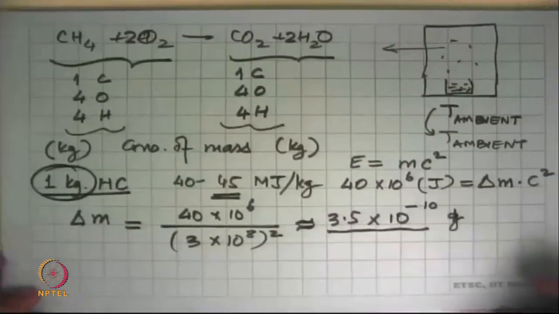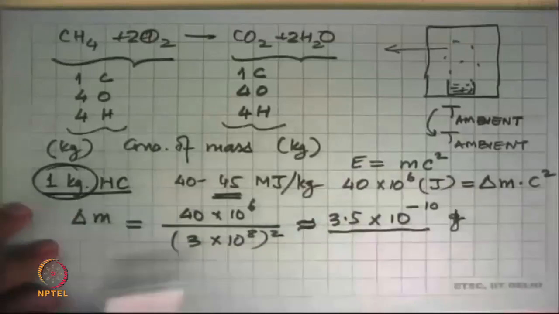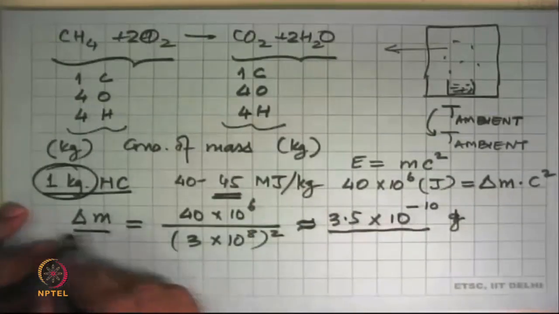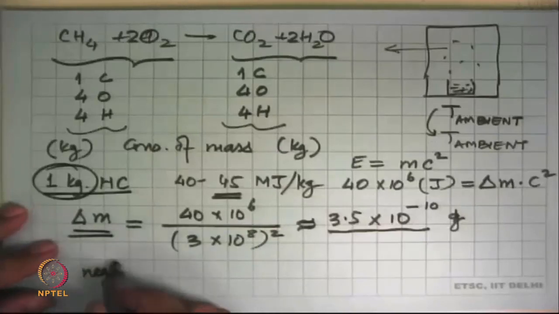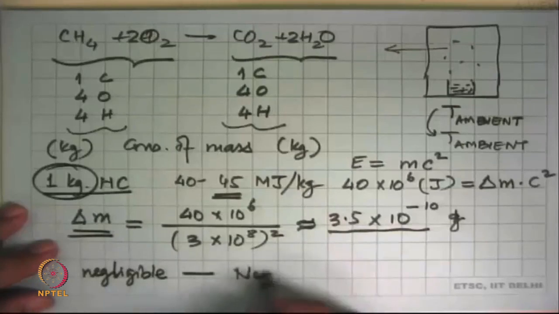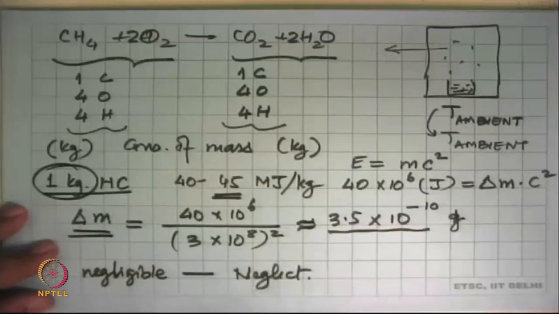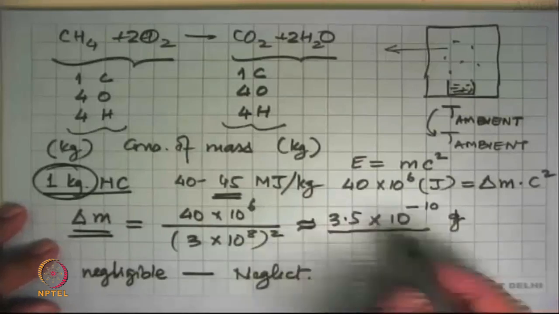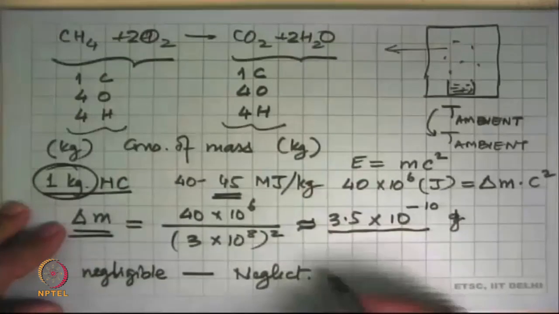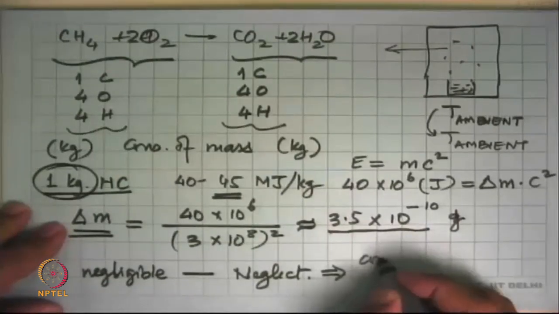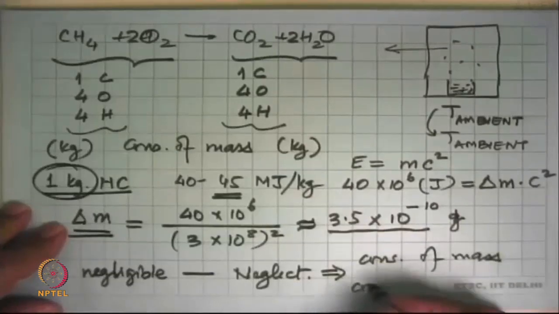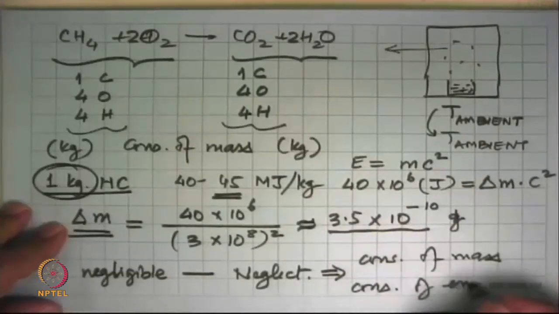And so we are justified in classical thermodynamics in saying that whenever we talk of heat transfer, the associated mass change is negligible, and so we neglect this. It's way less, nowhere near what we are looking at. And so the implication is that conservation of mass is independent of conservation of energy.